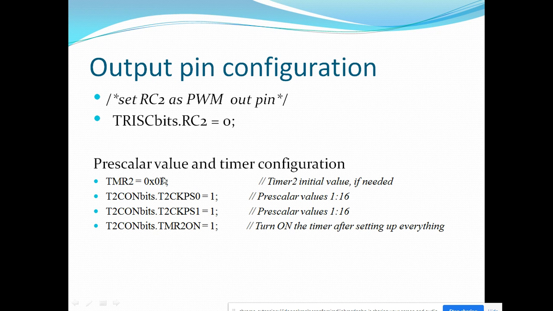Timer 2 is written with the initial value 0x0F. Then we will set the prescaling and postscaling options, where 1 to 16 is considered, and in the last stage we will turn on the timer by writing T2CON bits dot TMR2ON equal to 1. This will turn on Timer 2.